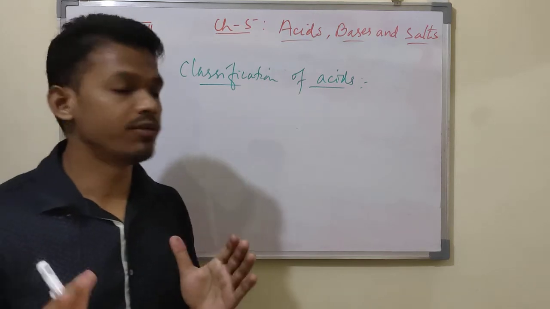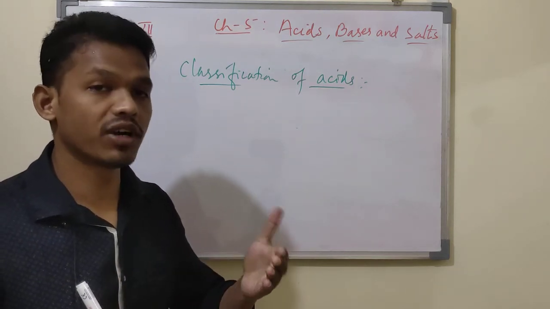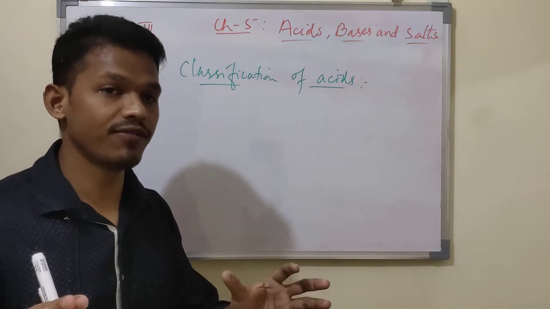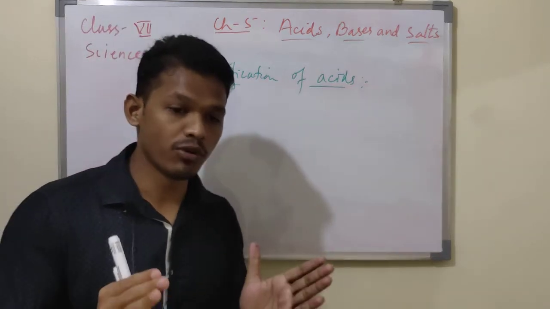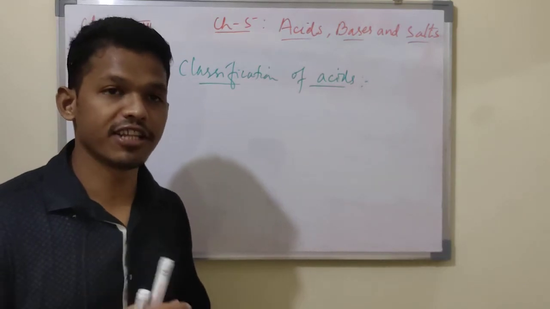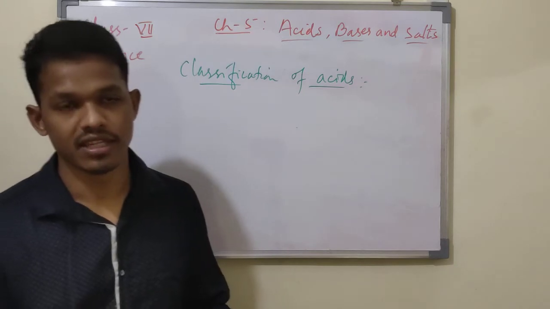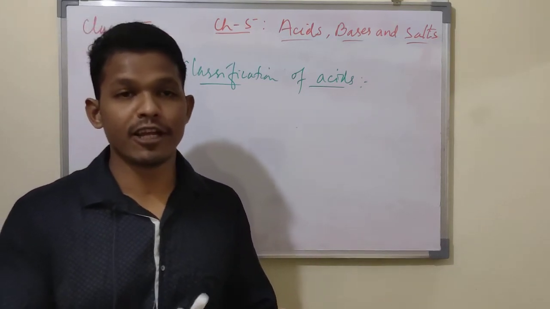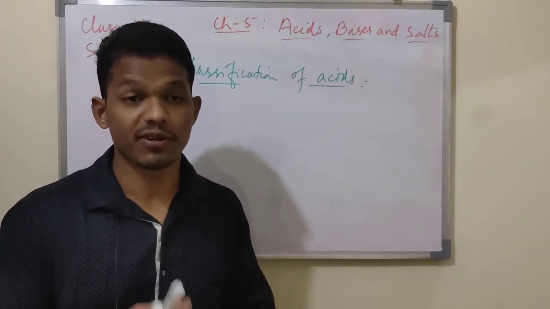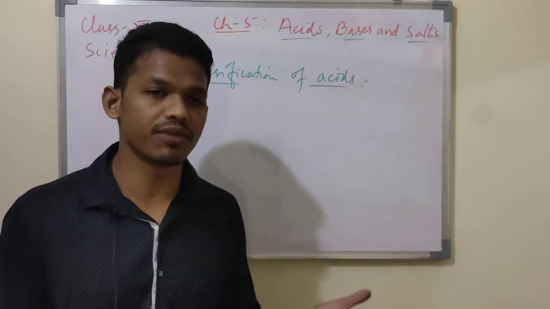In the book it is only shortly given: what is acid, what is base, how it is derived, and how we will indicate it by testing. By testing we can identify the nature of the substance, whether it is acid or base. But we cannot test every substance.